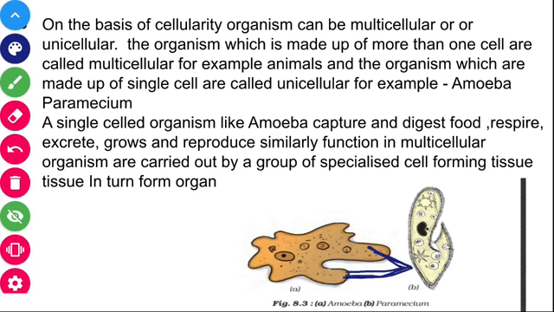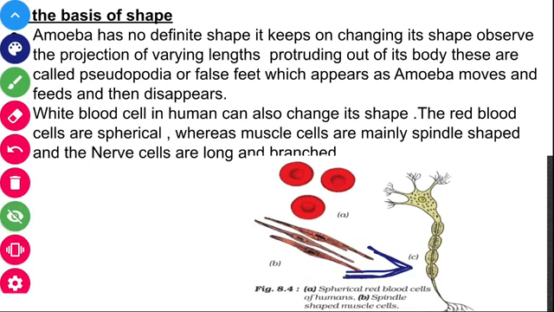In this diagram, these two can be considered the pseudopodia, or false feet. They disappear as the amoeba moves and feeds. As the structure of the amoeba is not fixed or permanent, after engulfing food particles the pseudopodia disappear again. So it does not have a definite shape like other organisms; it keeps on changing its shape.